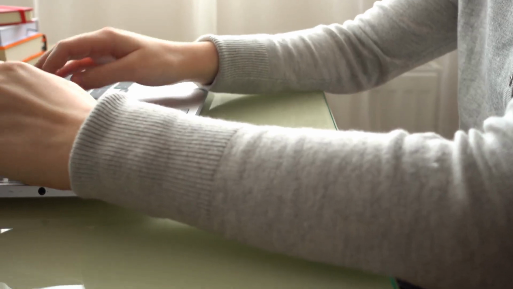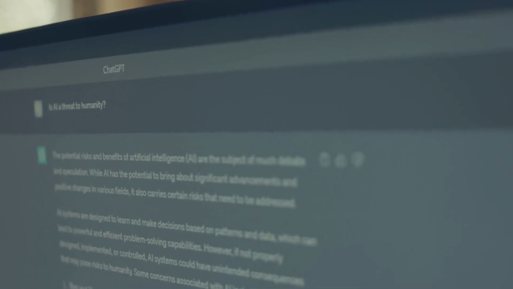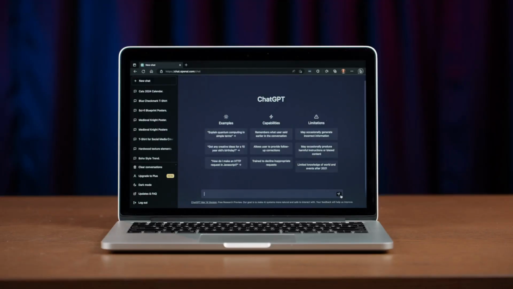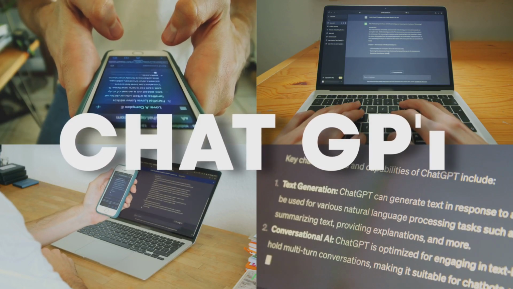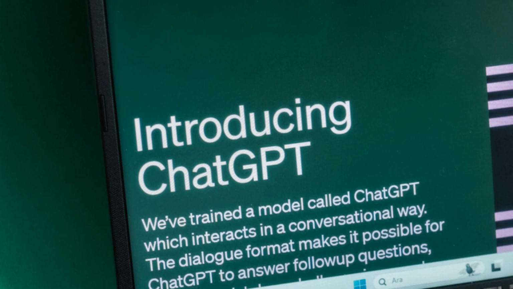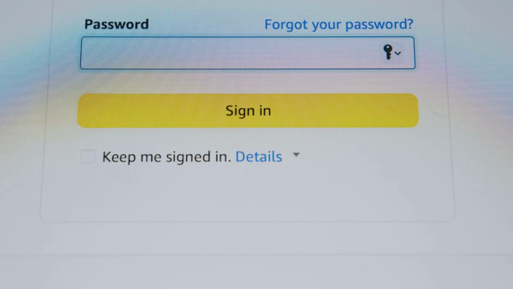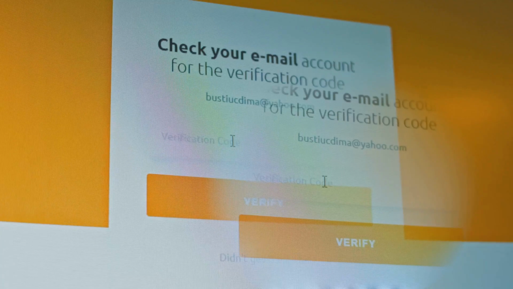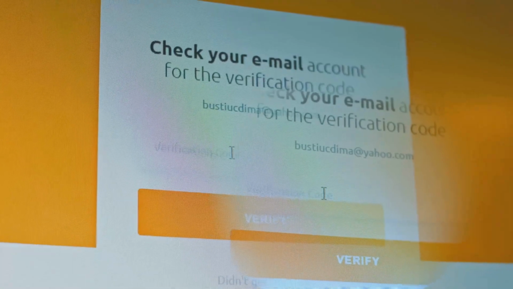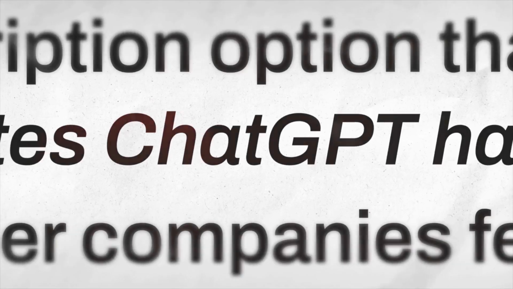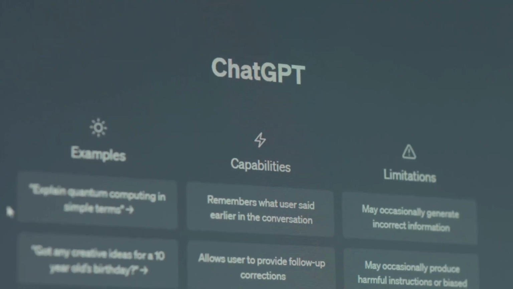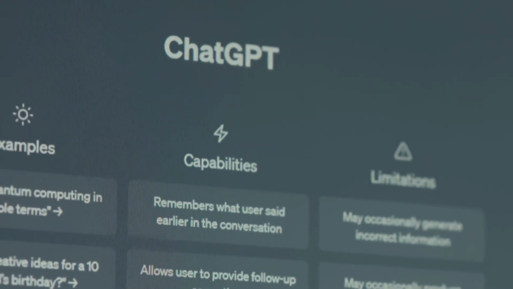Setting up ChatGPT is quick and easy. Go to OpenAI's website, make sure it's the official one. Click Sign Up or try ChatGPT. You can use your email or sign in with Google, Microsoft, or Apple for a faster setup. Using a single sign-on saves you from remembering another password. After signing up, verify your email and phone number for security. Enter your name and birth date, and you're in. The interface is a simple chat window, no clutter. You're ready to start your first conversation. It's that simple. Now let's look at the different versions you can use.